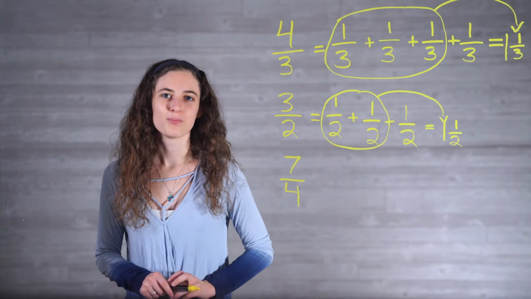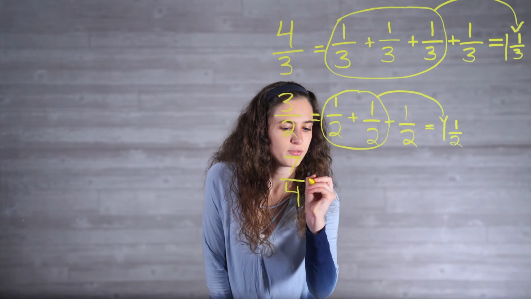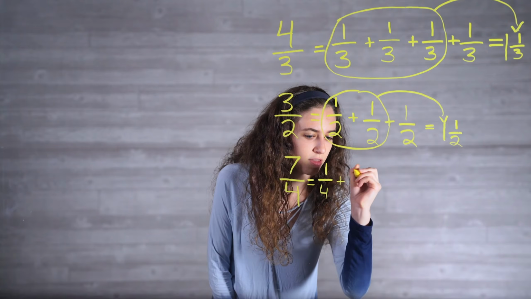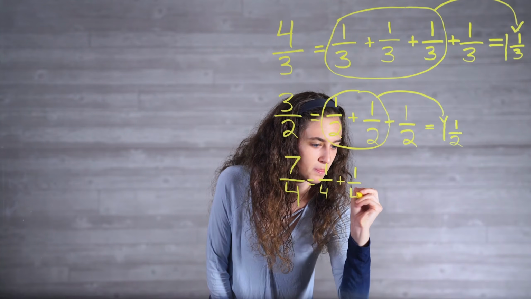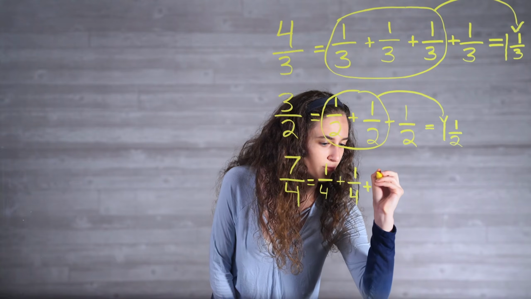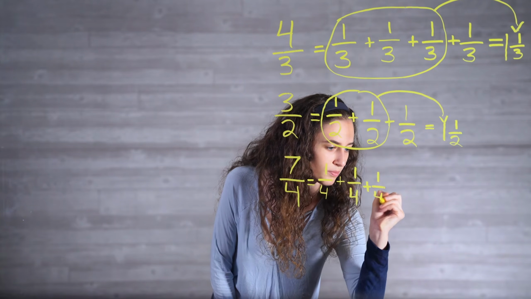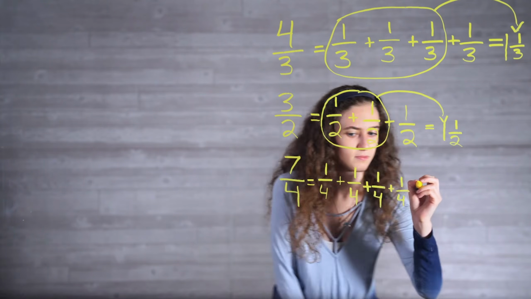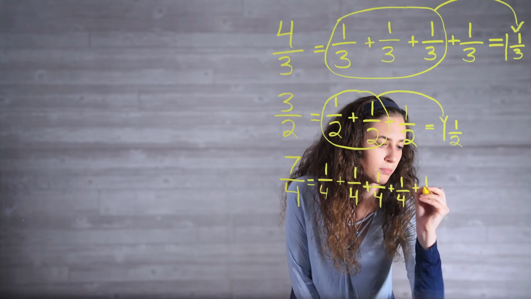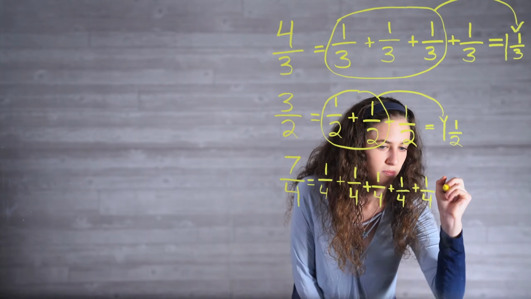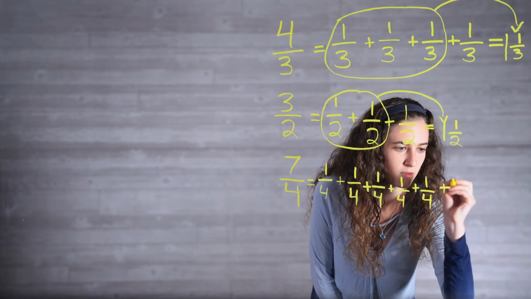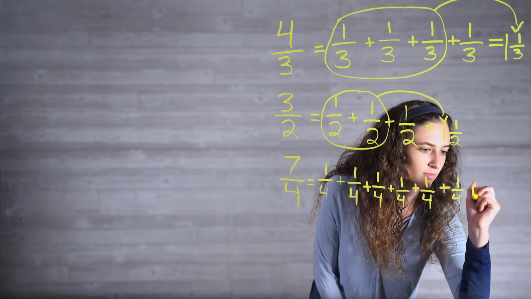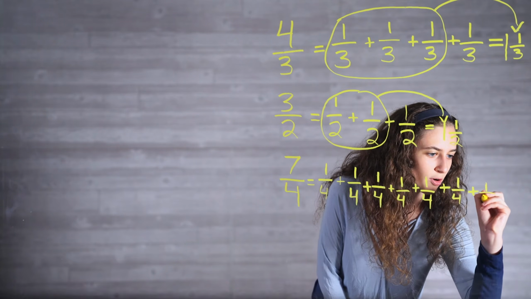Let's try one more example. 7/4. 7/4 is the same as 1/4 plus 1/4 plus 1/4 plus 1/4 plus 1/4 plus 1/4 plus 1/4.